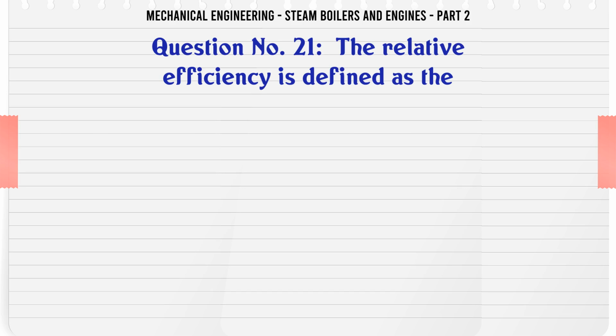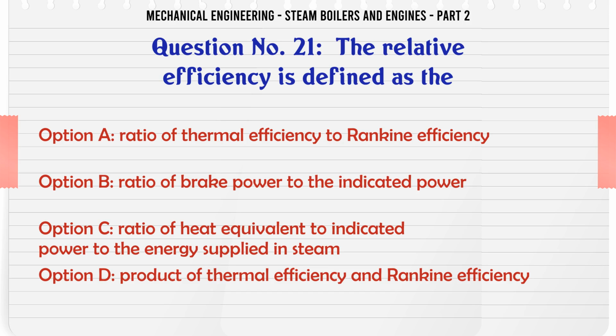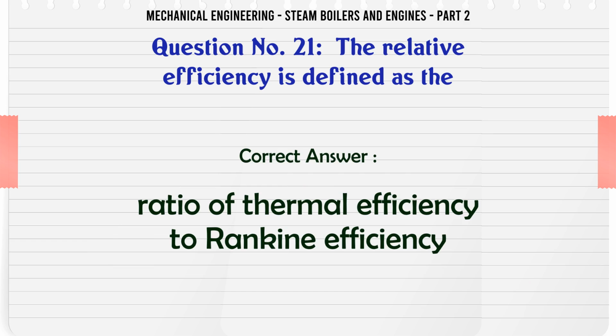The relative efficiency is defined as the: A, ratio of thermal efficiency to Rankine efficiency. B, ratio of brake power to the indicated power. C, ratio of heat equivalent to indicated power to the energy supplied in steam. D, product of thermal efficiency and Rankine efficiency. The correct answer is ratio of thermal efficiency to Rankine efficiency.